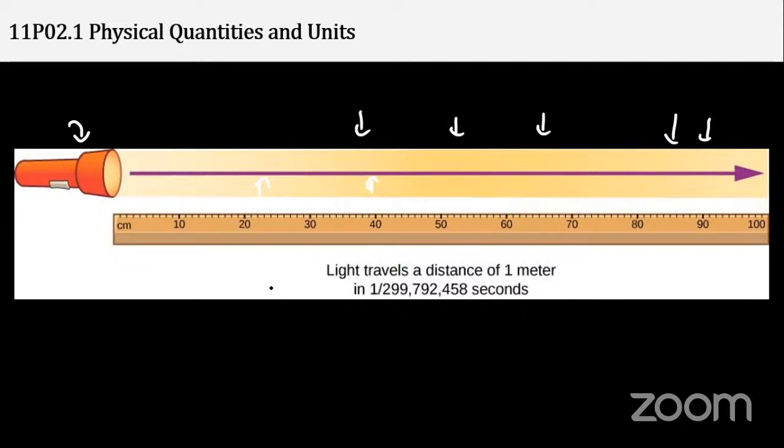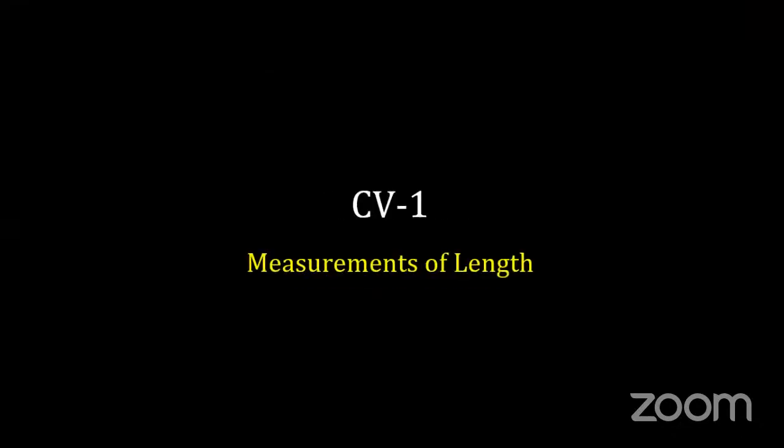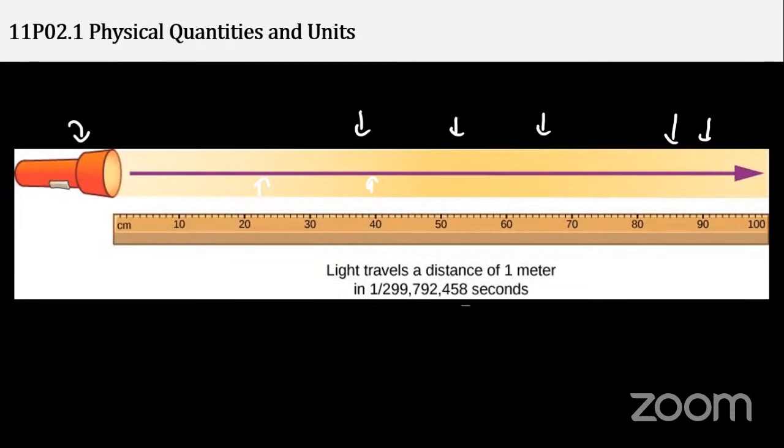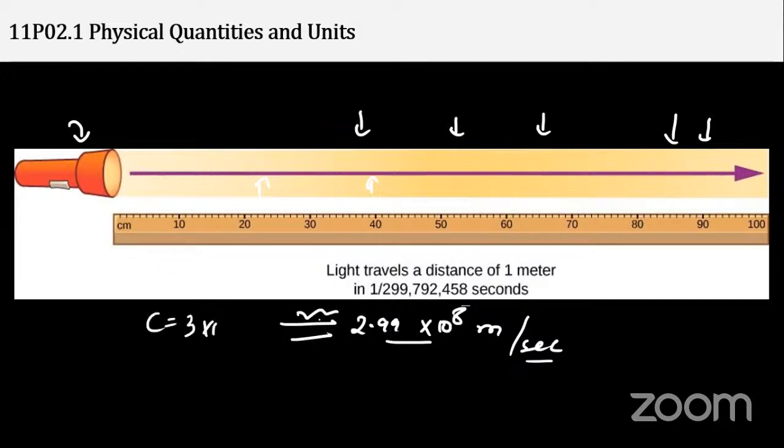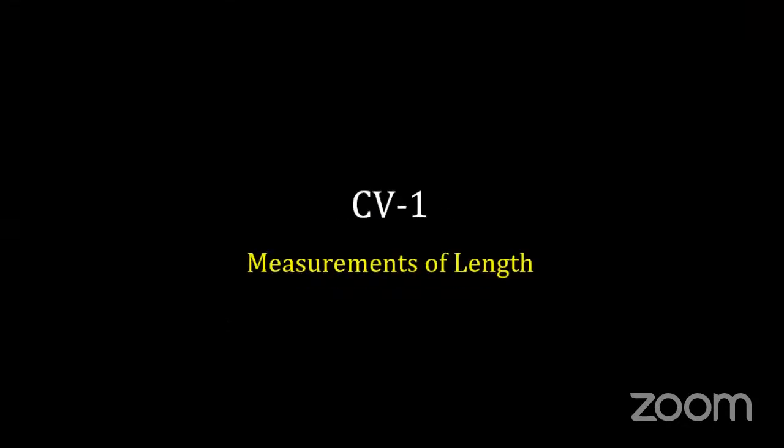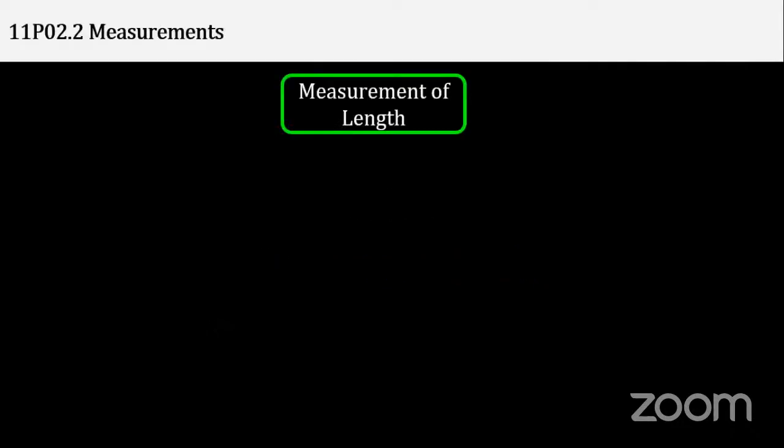And students, I can also find the speed. So somehow the speed comes like this, C. Light takes something like 2.99 times 10 raised to power 8 meters in 1 second. This is the speed, you know this. As per the theory points, the speed of light is 3 times 10 raised to power 8 meters per second. Because a laser beam is also a kind of electromagnetic wave. Now we talk about the measurement of lengths.